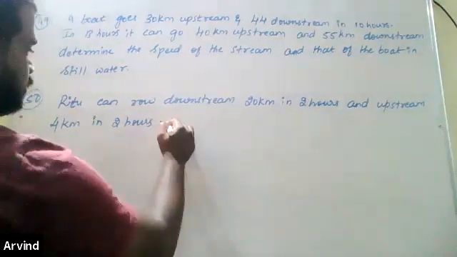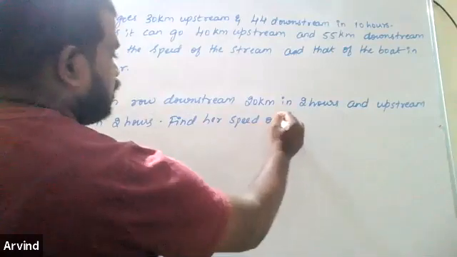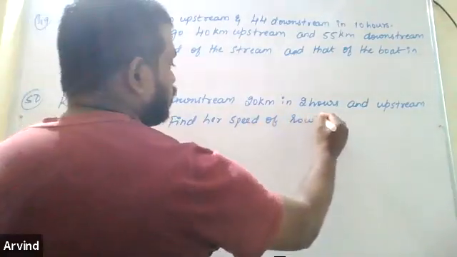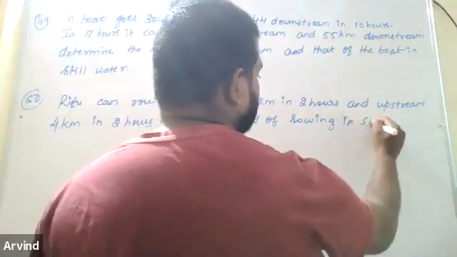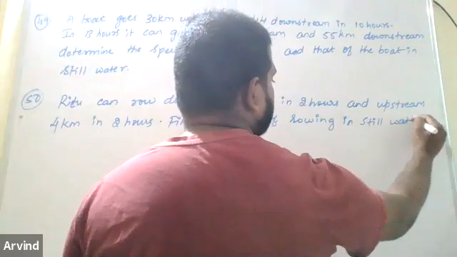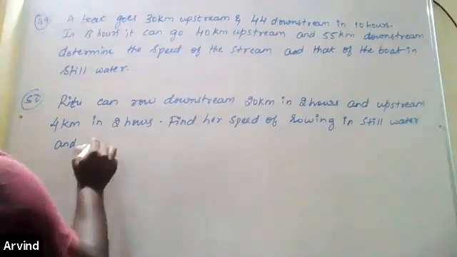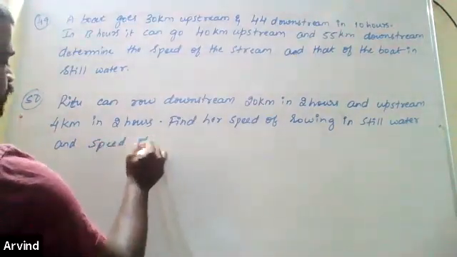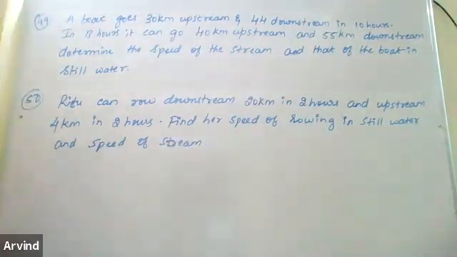Find her speed of rowing in still water and the speed of the current. Speed of the current is nothing but the speed of the stream, which is also meant as speed of the current. Take down this fast. Let's solve it.